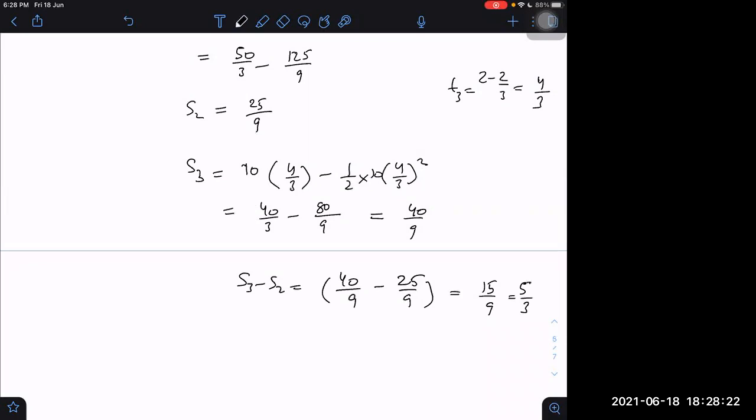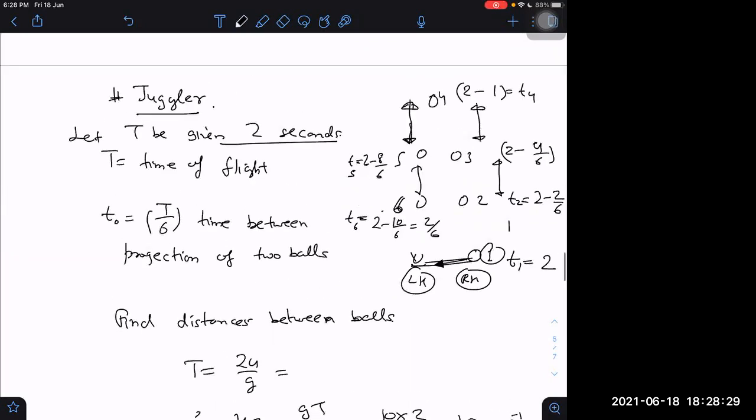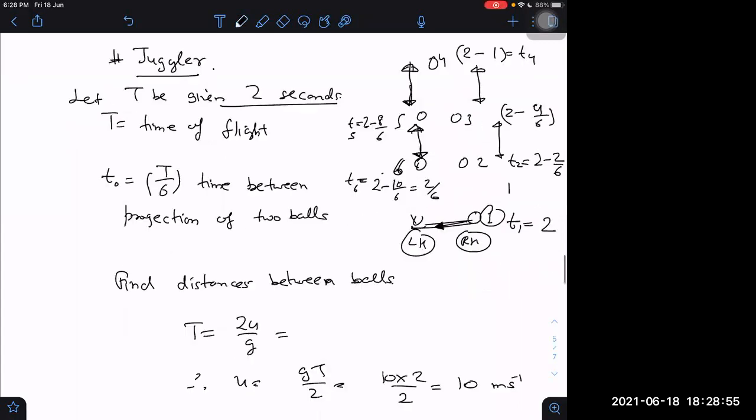That's the gap. So this is just one example. Similarly, we can find out the gap between the others. The question can be asked in a different way. Don't think that this is a standard question. They can ask it this way also: by the time the first ball reaches the highest point, what is the gap between the second and the third ball? First is only reaching the highest point, then second and third will be on this side only. They will not even go to the other side by then. So the question can be asked in different ways, and accordingly you have to use your idea how to do it. The equations will always be the same.